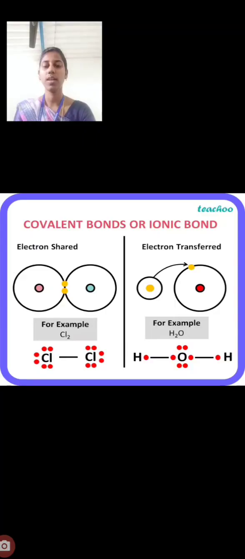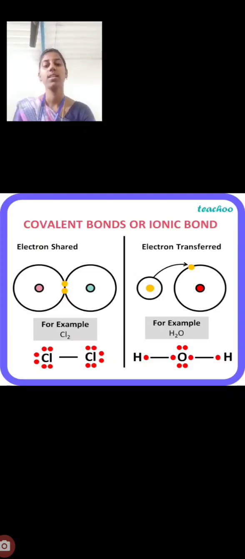Now compare the covalent bond and ionic bond. In a covalent bond, electrons are mutually shared. This yellow color represents the mutual sharing of electrons. In between, there is a mutual sharing of electrons. It is called the covalent bond. But in the ionic bond, one electron is transferred to the other atom. So it is considered to be the ionic bond.